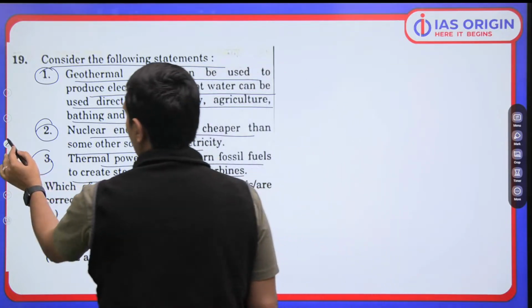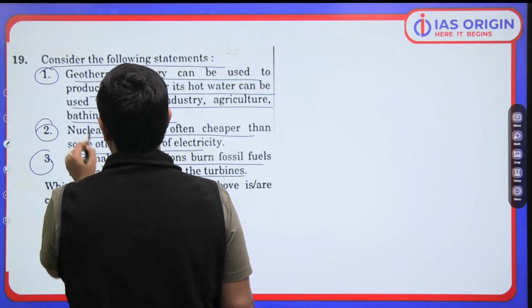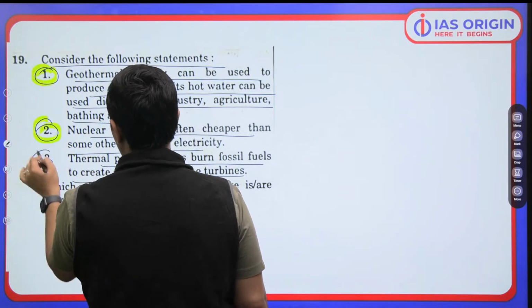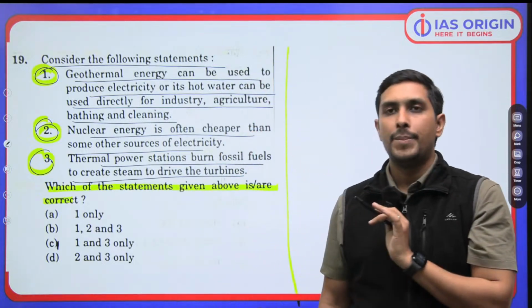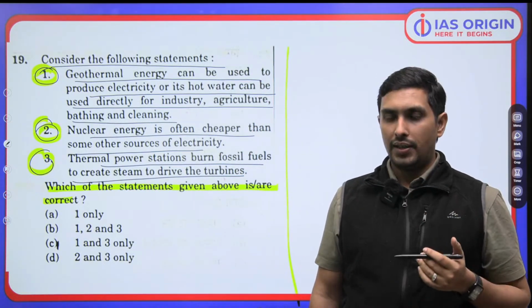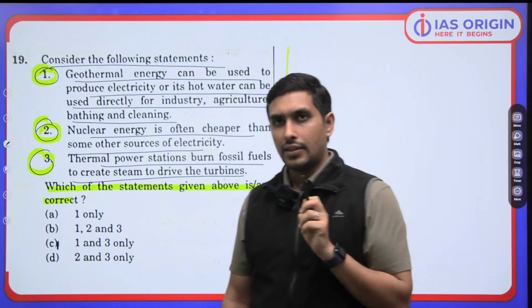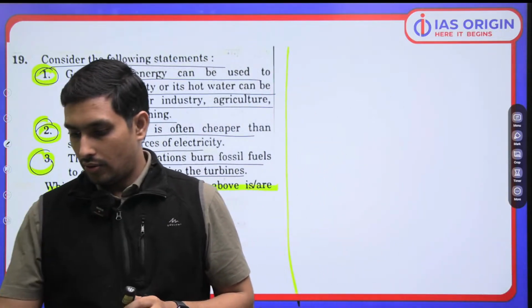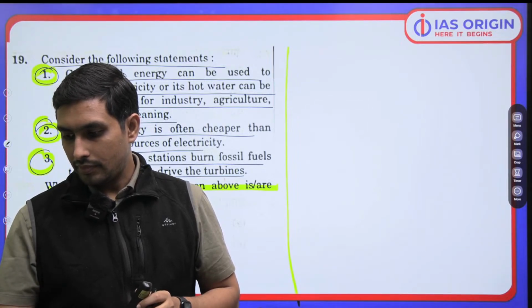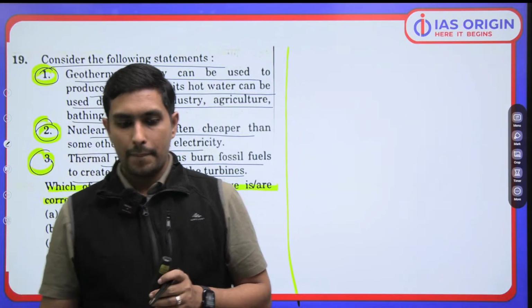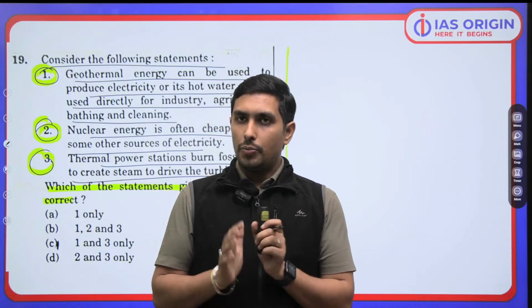3 statements हैं यहाँ पे. It's an applied geography question. Statement 1, statement 2. So you have to tell me which of the following statements is correct. Which of the following statements is correct? That's the question. So tell me about it, everyone. Thank you everyone. So I hope you understand these questions.